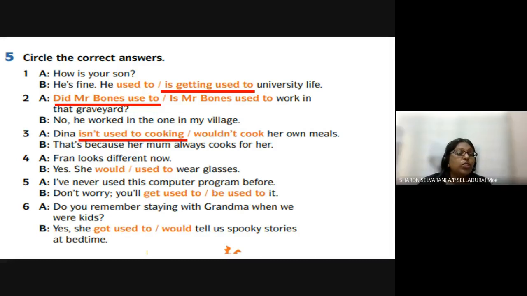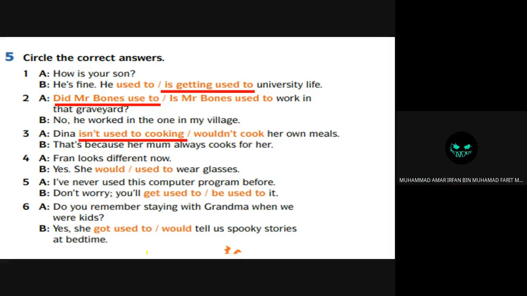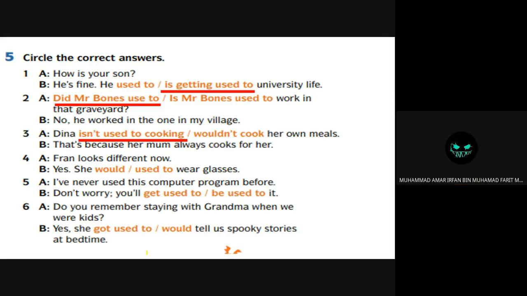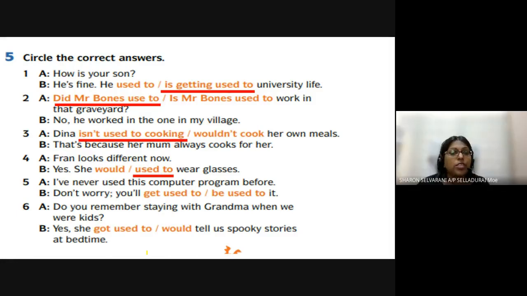No, she looks different because of what? She used to wear glasses. Now she's no longer using her glasses. Used to. Very good. She used to wear glasses. So people who wear glasses, when you take it off suddenly, they'll wonder, hey, what happened to your glasses? You look so different.